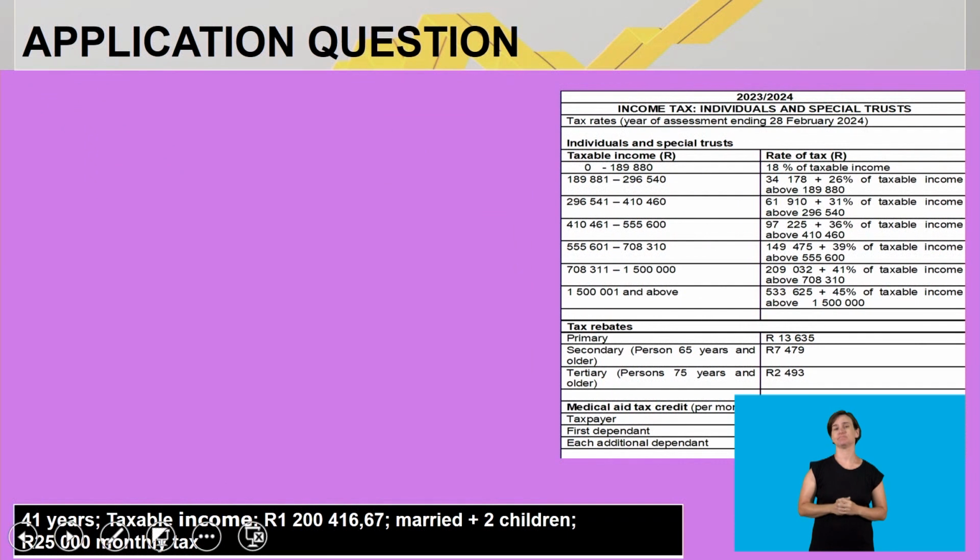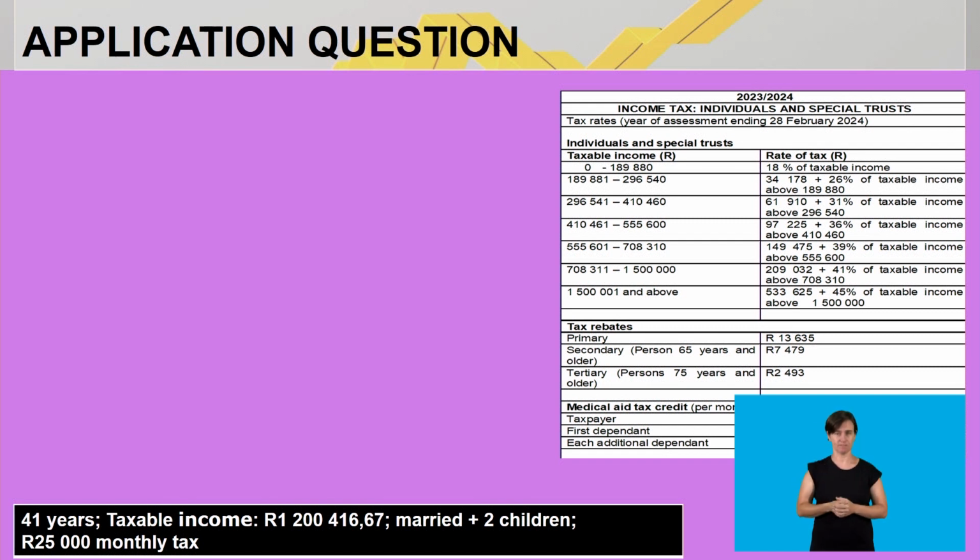Now let's tackle this one. Remember, I highlighted all the important information. First of all, he is 41 years old, earns a taxable annual income of 1,200,416 rand and 67 cents. He's married and they have 2 children. Mr. Watson also made a claim. He said that he should be paying 25,000 rand monthly towards tax, and that is what we need to establish now.